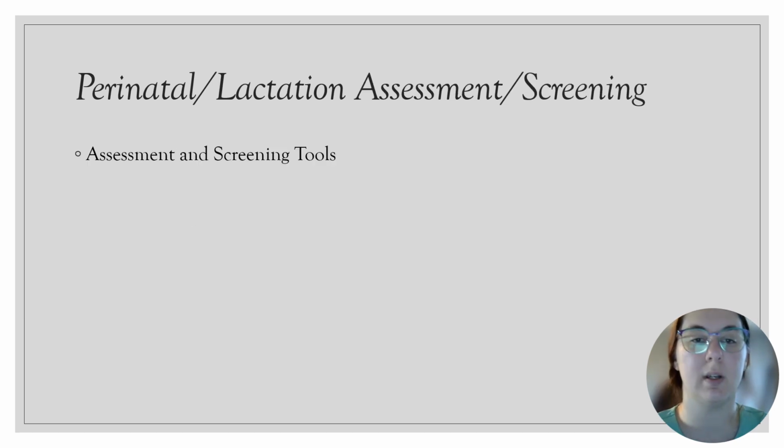Assessment and screening tools that can be used in this population include the depression screening with the PHQ-9 form, the Edinburgh Postnatal Depression Scale, bipolar disorder MDQ screening, the GAD-7 screening form, the Perinatal Anxiety Screening Scale, or the PC-PTSD-5 PCL-C form, which is used for PTSD.